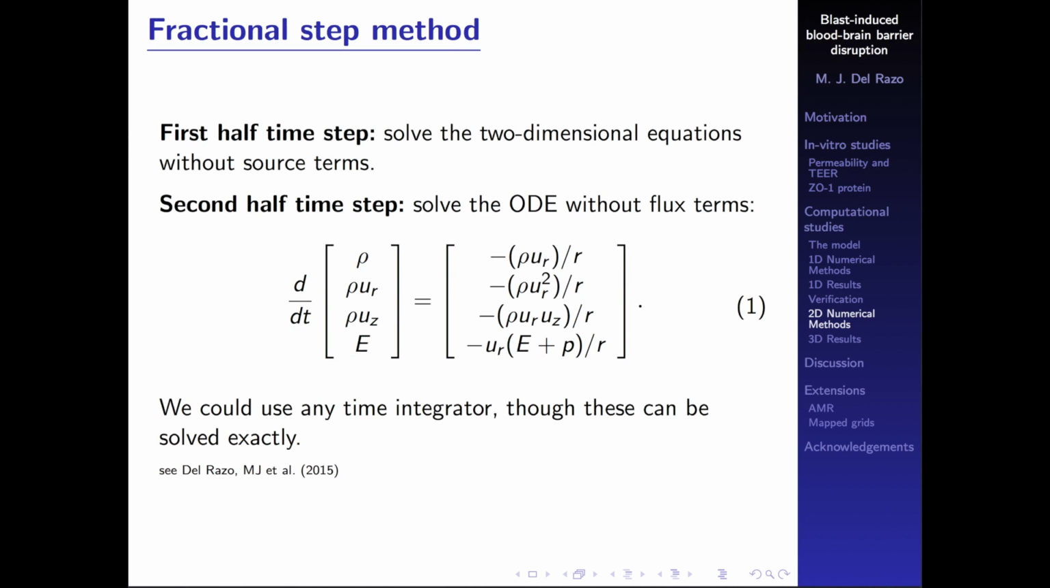Now for the fractional step method, in the first half time step, we're going to solve the two-dimensional Euler equations without the source terms. And on the second half time step, we're just going to solve this ODE that is basically the time derivative with the source terms. Now, this can normally be solved with any time integrator like Runge-Kutta or trapezoidal backward difference, whichever you can think of. But it happens that this one is actually exact, so we can write the exact solutions for this solver.